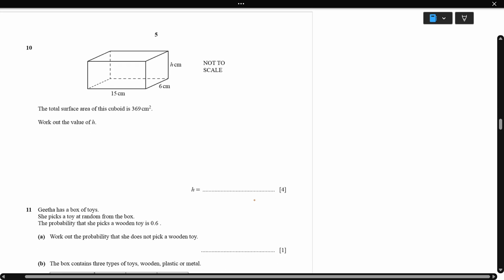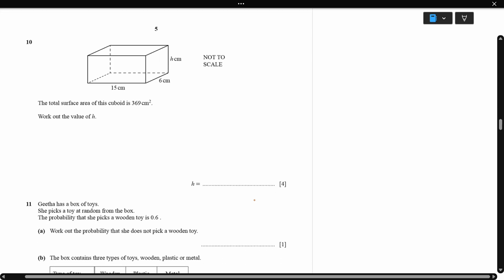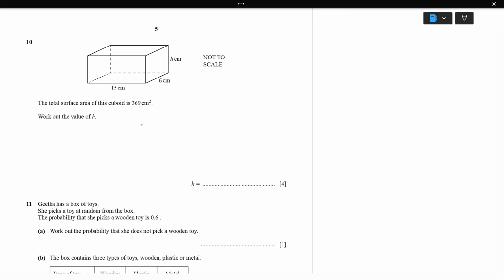Next, question 10. The total surface area of this cuboid is 369 centimeters square. Work out the value of h. Total surface area is 2 times length into breadth plus breadth into height plus length into height, which is equal to 369.